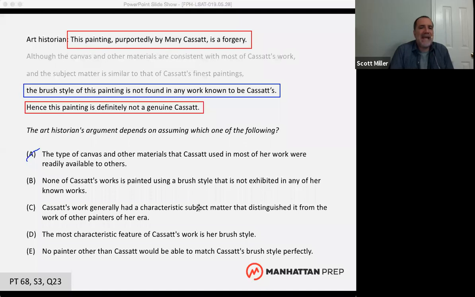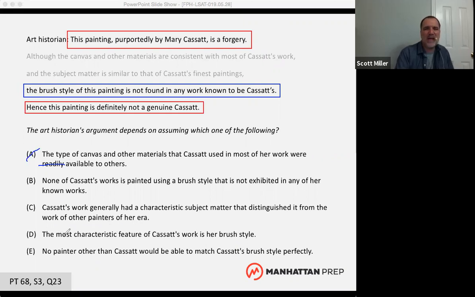Now, I don't want to have to negate every answer choice, right? So I'm looking for ways to eliminate, like we eliminated answer choice A. When I first look at the answer choices, I'm looking for things that stand out as wrong to me. The most characteristic feature of the work is the brush style.